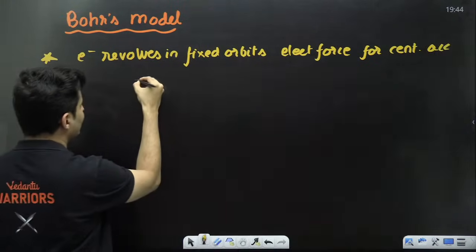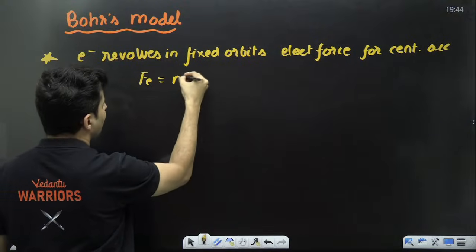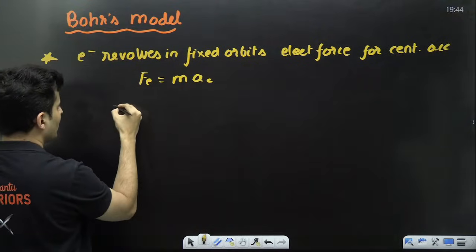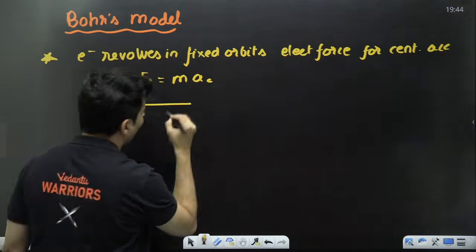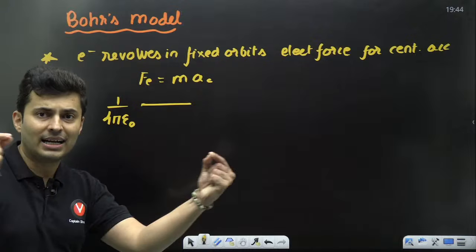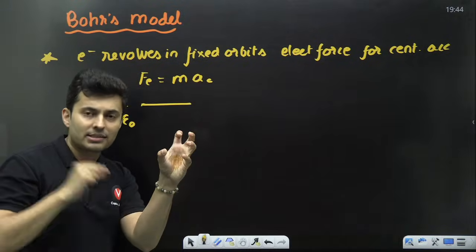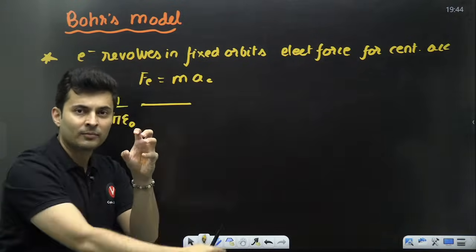So with this, he said electrical force is mass into centripetal acceleration. So 1 by 4 pi epsilon naught. What will be the charges between which the attraction will occur? Nucleus and the electron which is revolving.